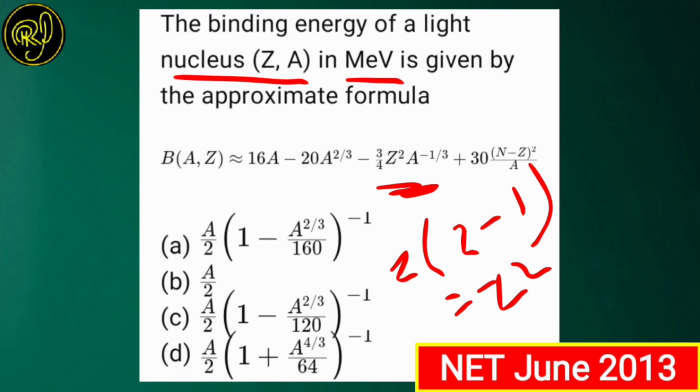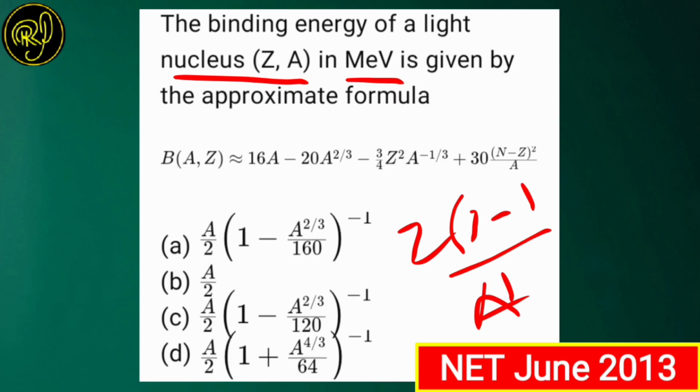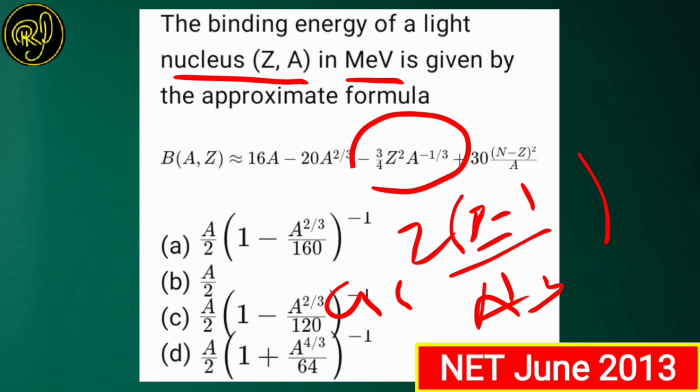So this is not to be confused. Z into (Z minus 1) by A to the power 1 by 3 is multiplied with the coulombic energy term. This can be written as Z squared multiplied with A to the power minus 1 by 3. So this is the term exactly.